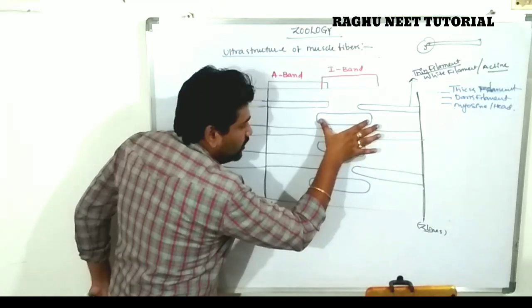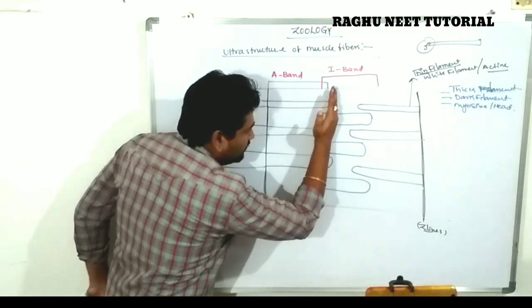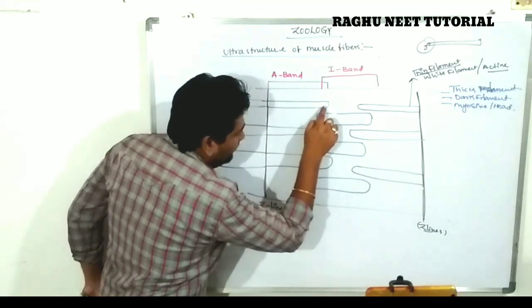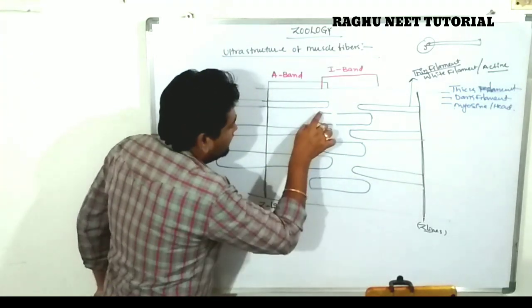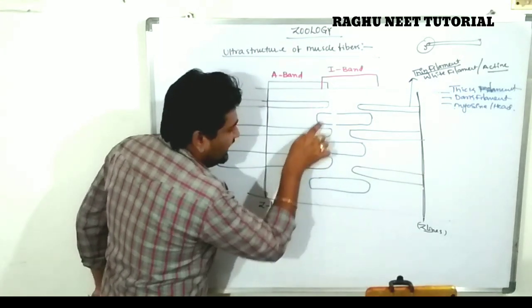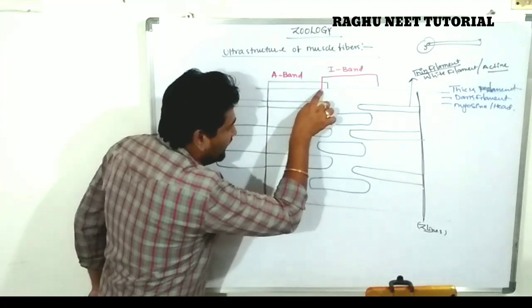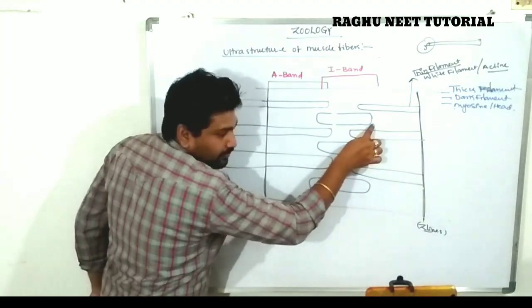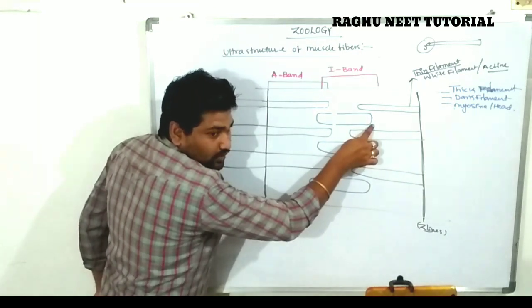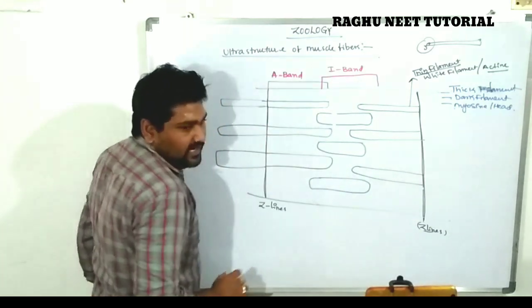The actin filaments overlap the myosin filament. The place of overlapping is known as the I band.